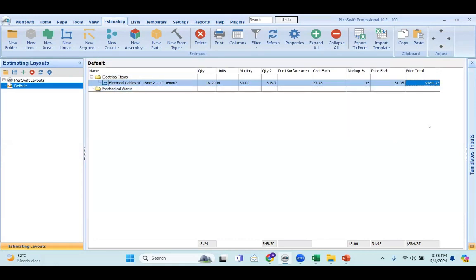Okay. So I wanted to show this because people think PlanSwift is used only for quantity takeoffs. But I want to tell you that PlanSwift is not only quantity takeoff software. You can do the estimation also in it. Once you finish your estimation, you can go to the reports and generate the reports also.